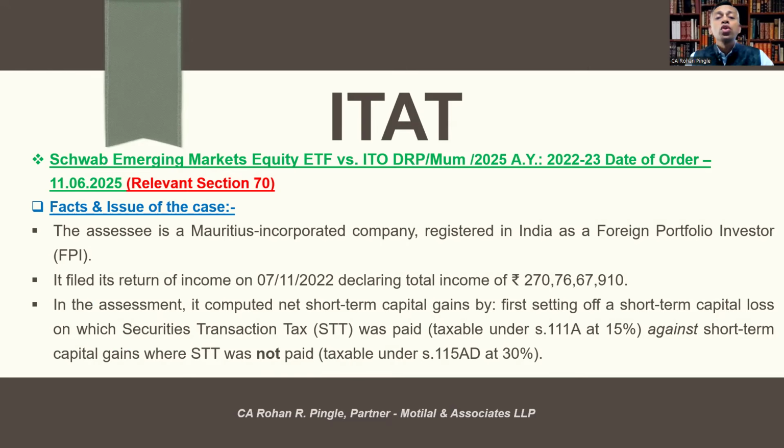The assessee is a Mauritius incorporated company registered in India as a foreign portfolio investor, that is FPI. It filed its return of income on 7th November 2022, declaring total income of approximately 270 crores. In the return it computed net short-term capital gains by first setting off short-term capital loss on which STT was paid, taxable under section 111A at 15%, against short-term capital gains where STT was not paid, that is taxable under section 115AD at 30%.